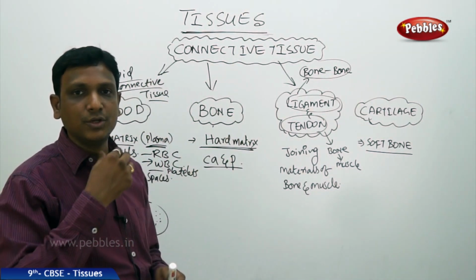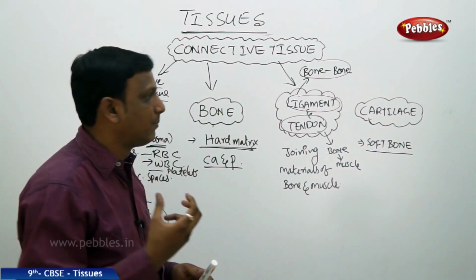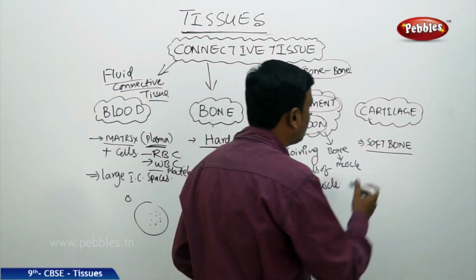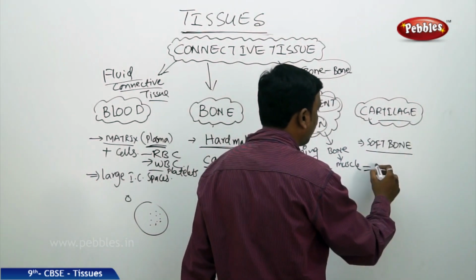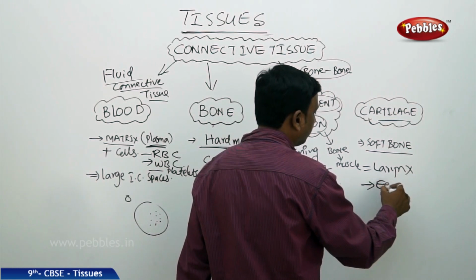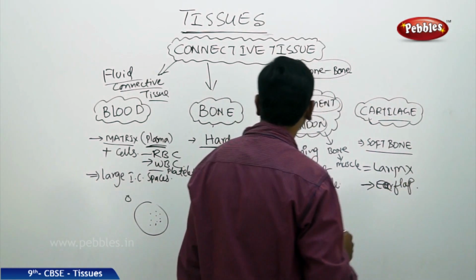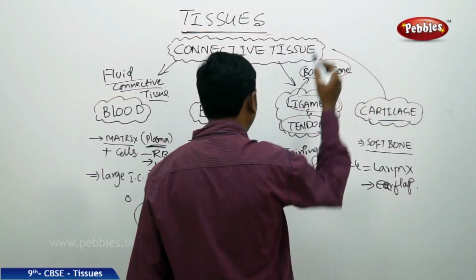It is the cartilage. So even in your throat you have the larynx. The larynx, the voice box, is made up of cartilage. So it is found in the larynx, it is found in the ear flap. It is a soft bone. This is also a connective tissue.